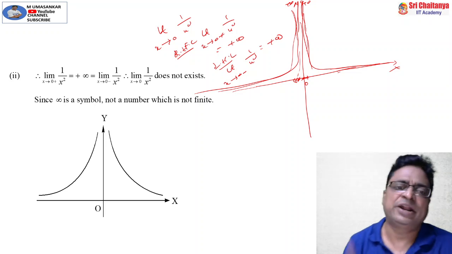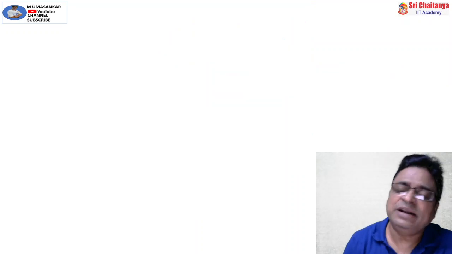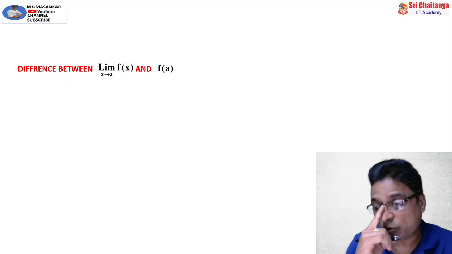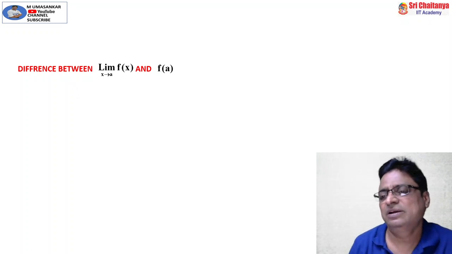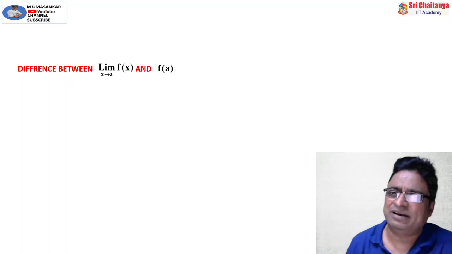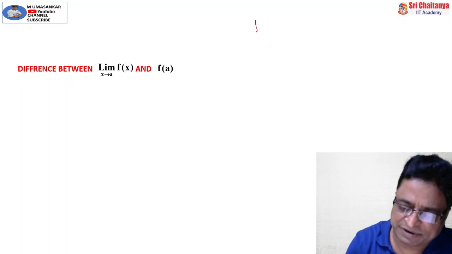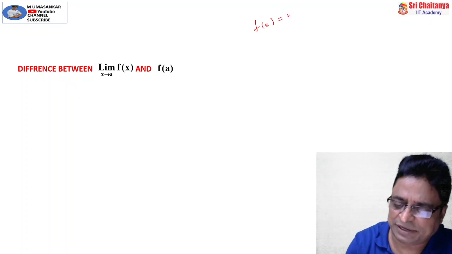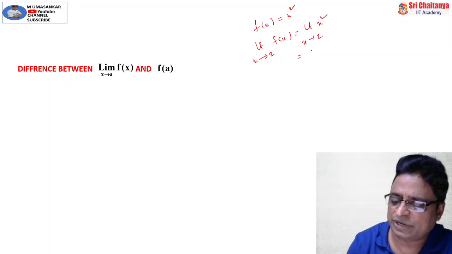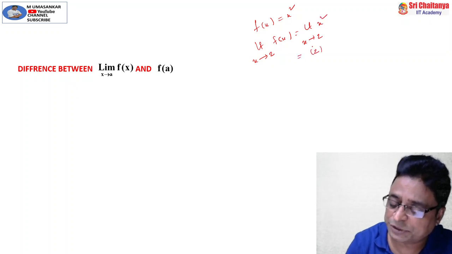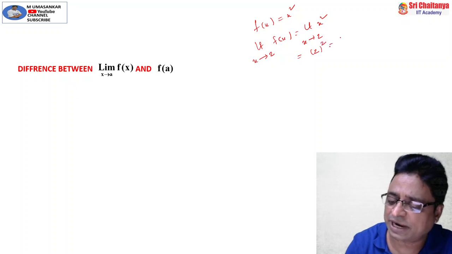Clear? Now, the 1 million dollar question is, the majority of people have a doubt. Sir, what is the difference between finding the limit of a function at a point and the value of the function at a point? Suppose f of x is equal to x square is given. If I ask you to find limit x tends to 2 of f of x, then immediately you are doing limit x tends to 2 of x square. What ultimately are you doing? You are substituting x is equal to 2 over there and you are writing this as 4.